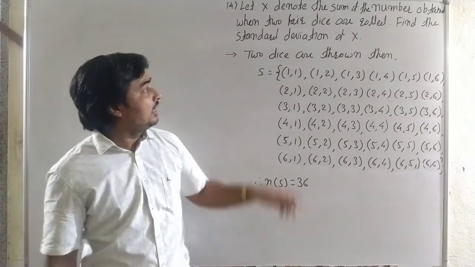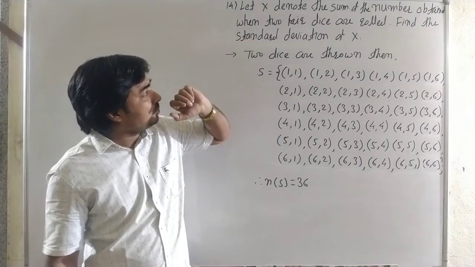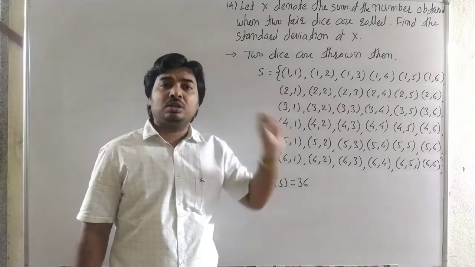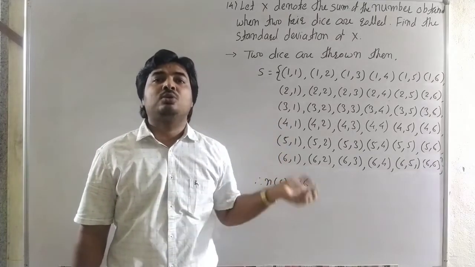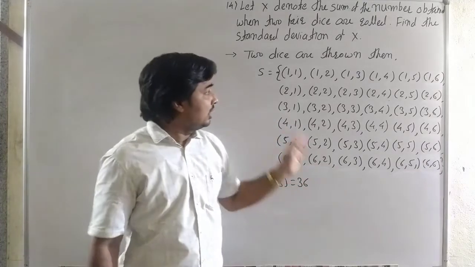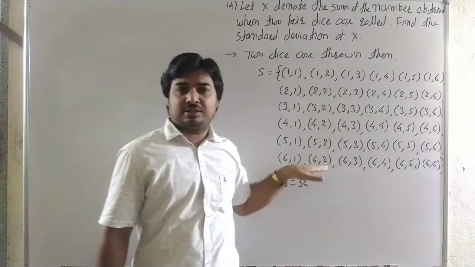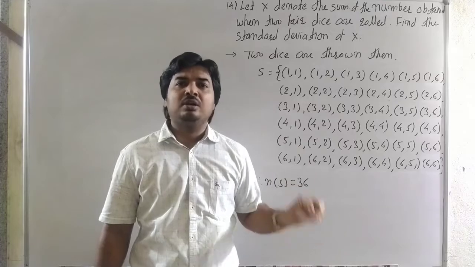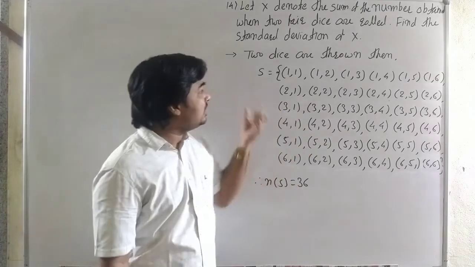standard deviation. Now here x is a random variable, the sum of the numbers obtained when 2 dice are rolled. There are 36 possibilities and we want to find the sum in each outcome.